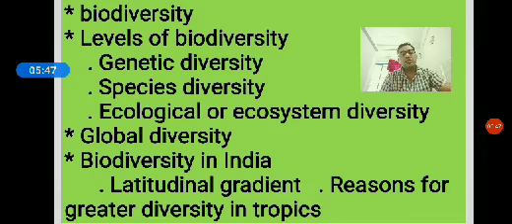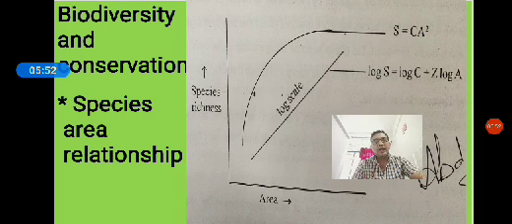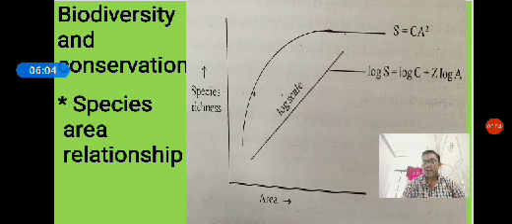Now we are going to move on. One more topic is called species area relationship. A German naturalist called Alexander von Humboldt studied the species area relationship in South American forests.